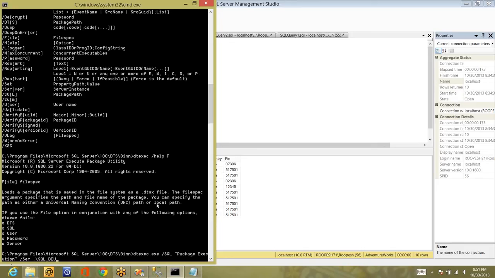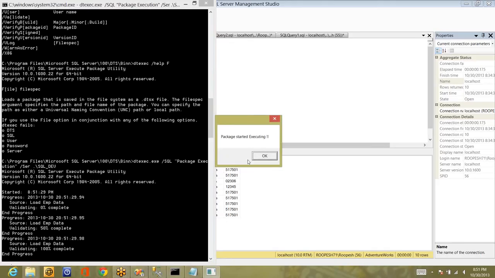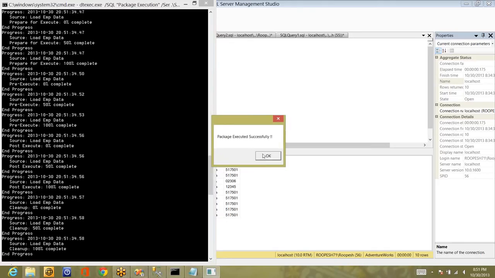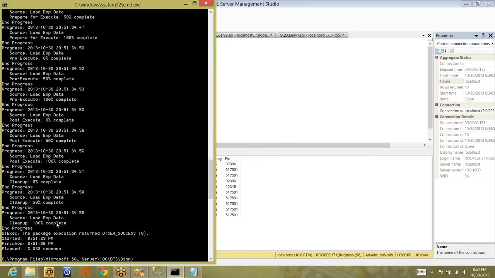I think it will execute the package, and you can see it started executing. These are the required inputs for executing the package, where the package is and what is the information. And you can see how much is completed and everything, all the information is shown here. End process, and we started loading data, 50% complete, 100% complete, and so on. So in the same way, you can execute the package if it is available in package store or if it is available in some drive. So this is how. And if you want to set any values dynamically, you can use the set command and so on.